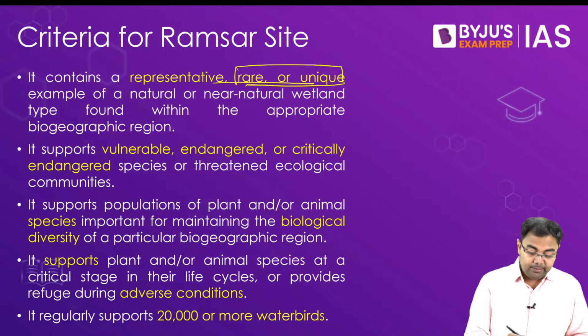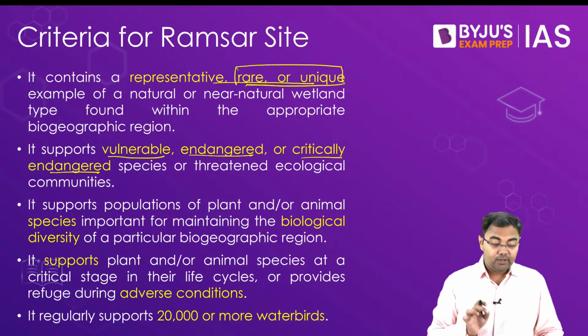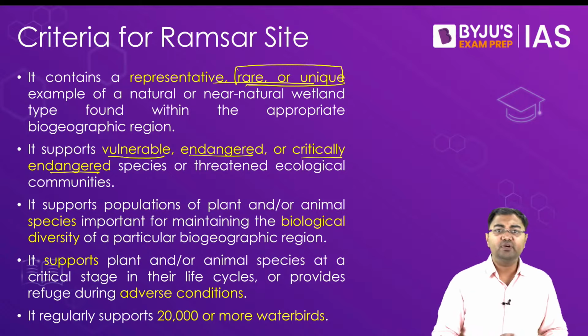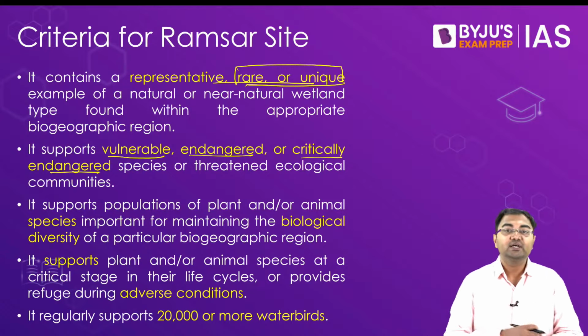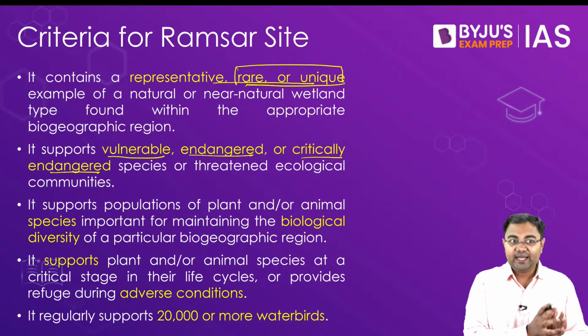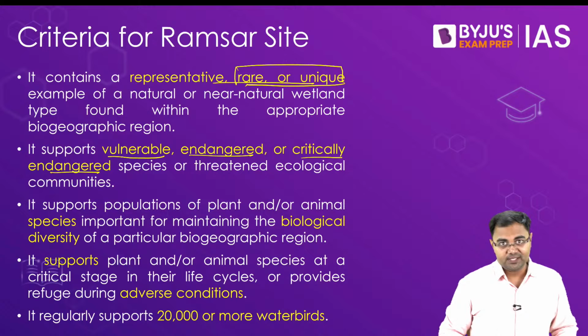Now at the same time, another criterion that has been listed is that it supports vulnerable, endangered or critically endangered species or threatened ecological communities. If this criterion is also fulfilled, and we have seen that many of these wetlands have very important and very unique endemic species which are found only in that region, and not in other areas. For example, let's say if we count Sundarbans.